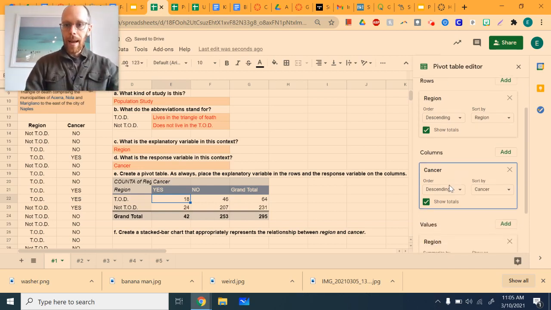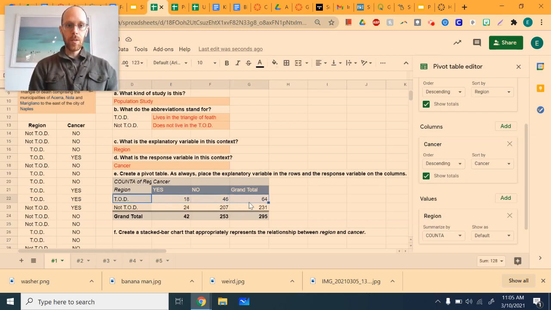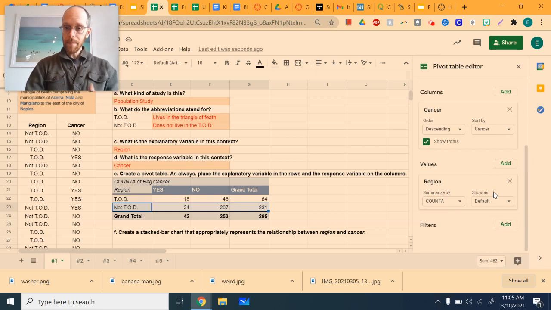Okay. Now, the last step is we would like the conditional distributions. So we would like the first row, this one right here, to give us the percent yes and the percent no. And then this row right here to give us the percent yes and the percent no. And the way that we do that is we go back to values. This is step 4. And under values, we're going to choose percent of row.